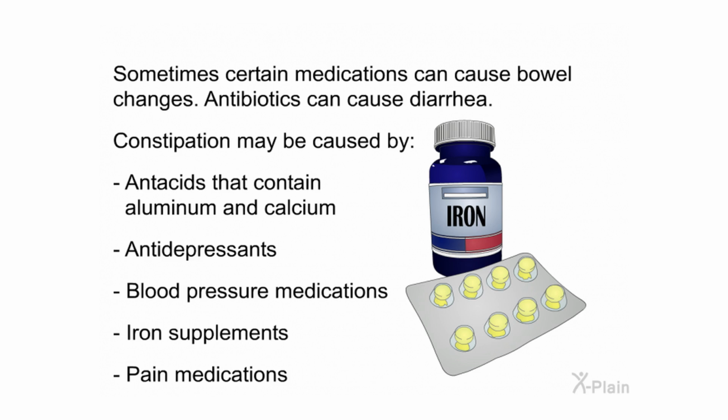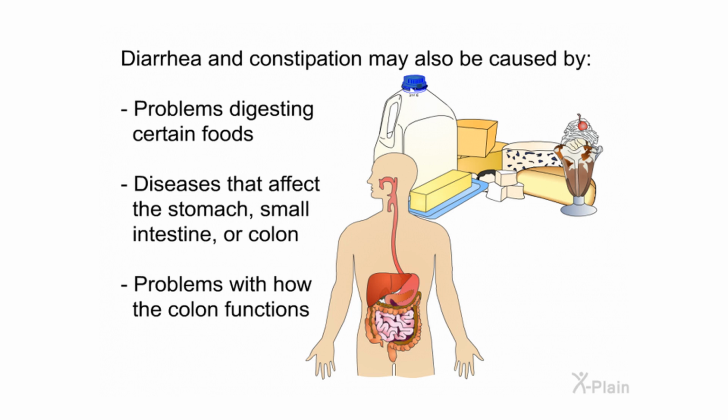Sometimes certain medications can cause bowel changes. Antibiotics can cause diarrhea. Constipation may be caused by antacids that contain aluminum and calcium, antidepressants, blood pressure medications, iron supplements, pain medications. Diarrhea and constipation may also be caused by problems digesting certain foods, diseases that affect the stomach, small intestine, or colon, problems with how the colon functions.